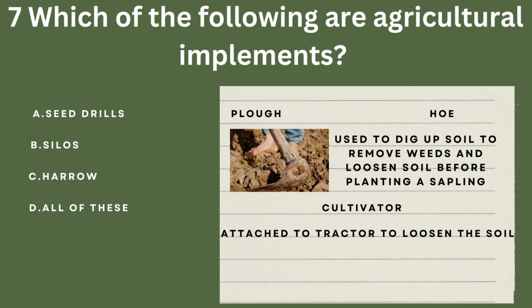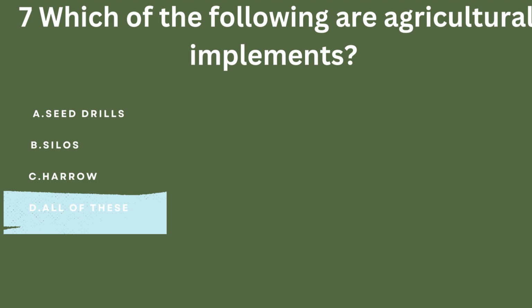Next one would be the hoe. A hoe is a tool used to dig up soil and remove weeds and also to loosen soil before planting a sapling. What's a cultivator? A cultivator is attached to a tractor, helping in the loosening of soil. Since cultivators are very fast, they can be used instead of plows. These are the three agricultural implements. Option number D is the correct answer.